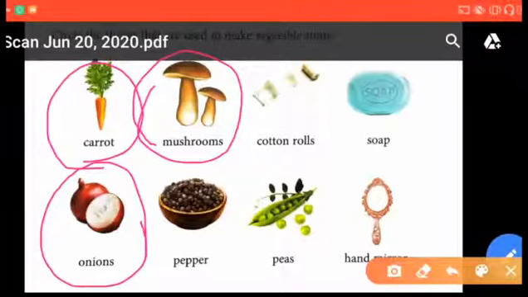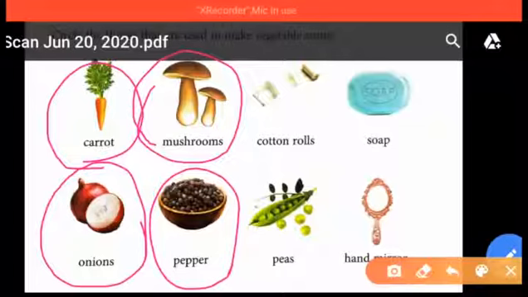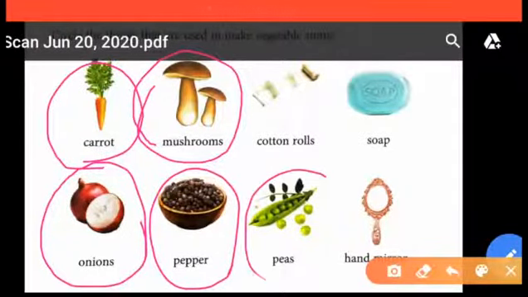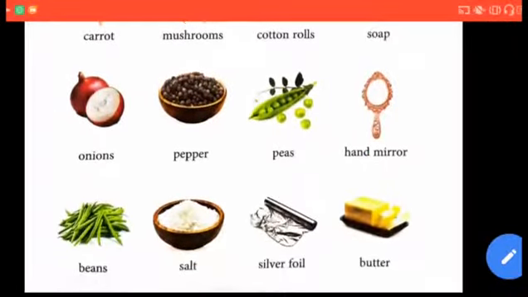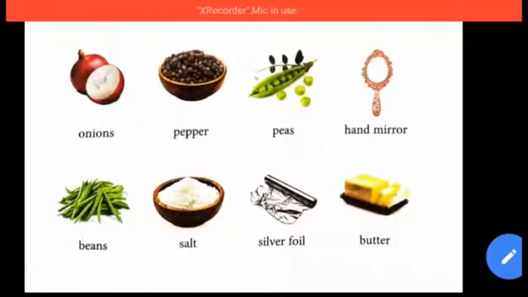Pepper is a herb which we use to give flavor in our vegetables. That means you have to make a circle here. Next is peas. Peas also are vegetables, so you have to make a circle here. Now next is hand mirror. Hand mirror is not an edible thing, so you have to leave it as it is.